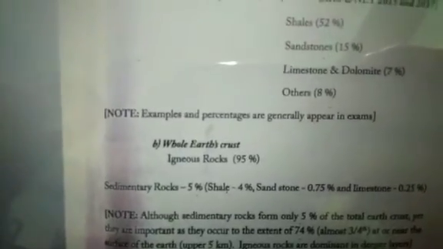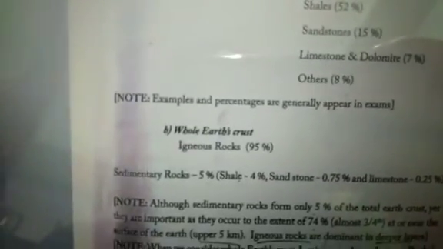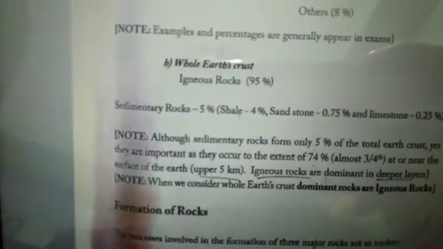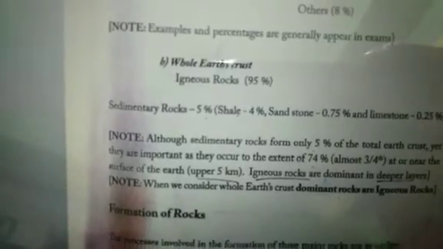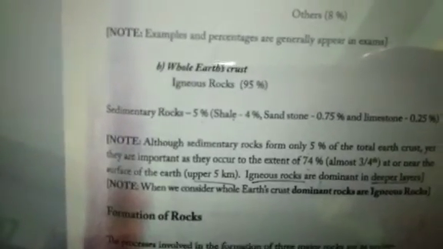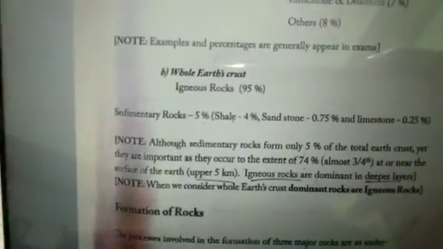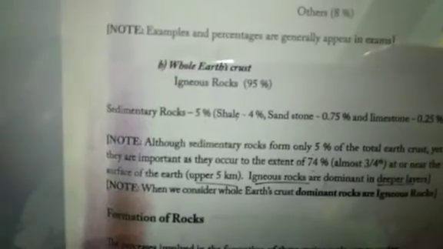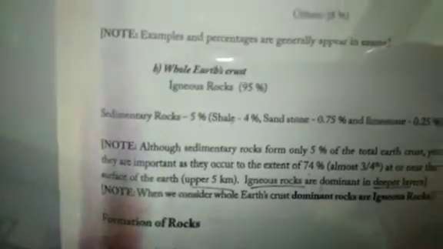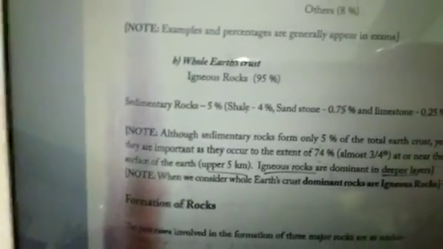And if we consider the whole earth crust, then igneous rock is highest, that is 95%. And sedimentary rocks are less, but in the upper 5 km it is about 74%. So it is important from that point of view. But if we consider the total, the dominant rock in the earth crust is igneous rock.